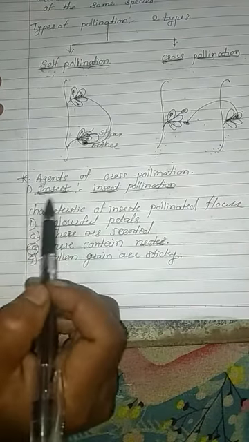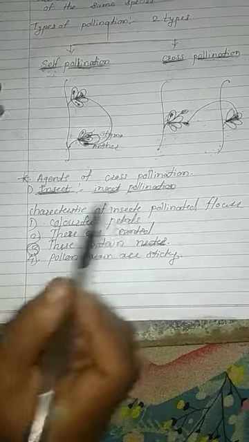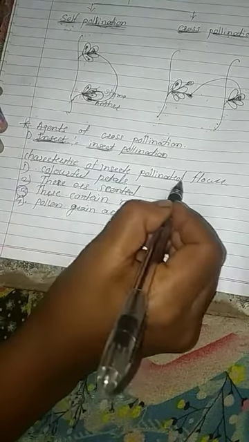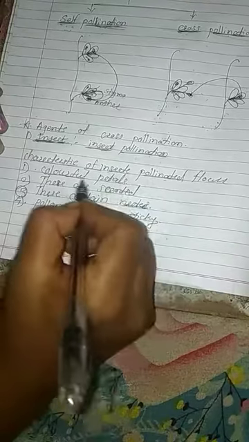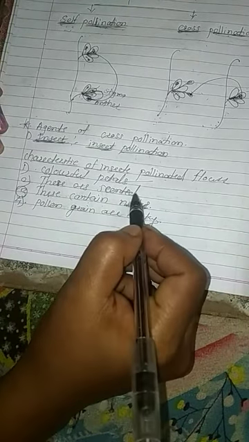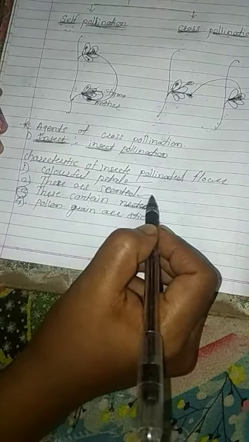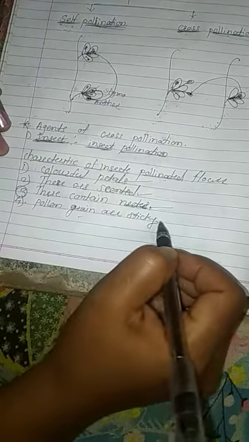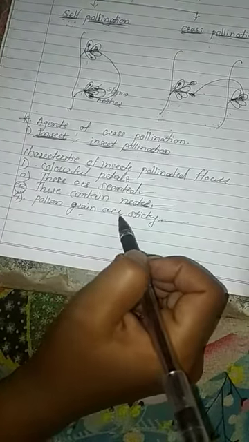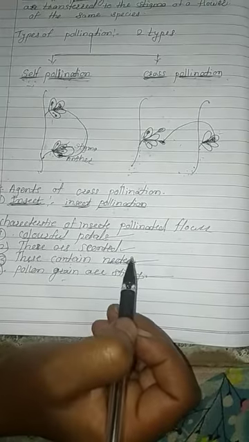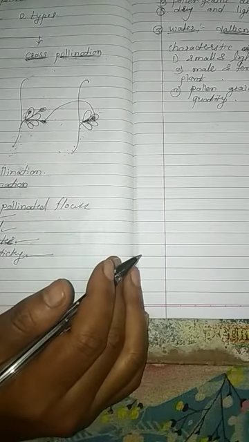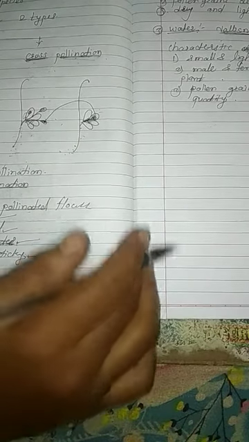Got it, everybody? What is meant by insect pollination, and what characteristics are required for the flower for insect pollination? Colorful petals, a good scent, nectar, and sticky pollen grains. These are the characteristics required of the flower. That's why the insect is attracted to the flower, and the insect carries out the process of cross pollination.